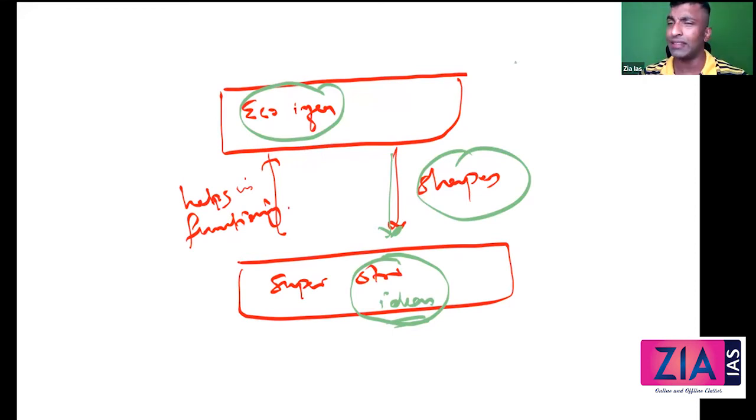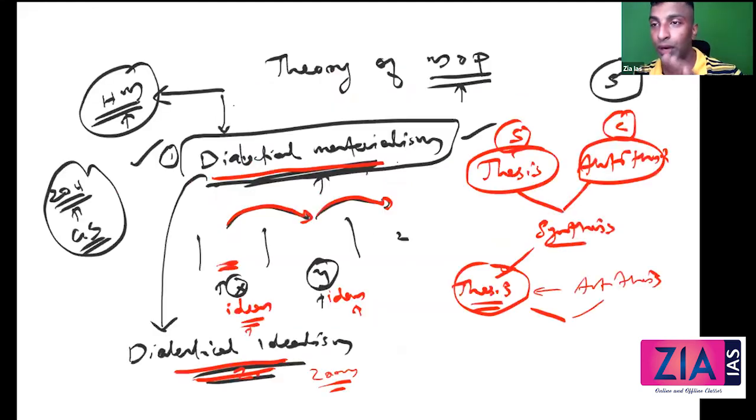That's it. So dialectical idealism, Hegel, became dialectical materialism. Marx again says it is the ideas, correct, but ideas are shaped by this. So if you need to go to the root cause, what is that? The material condition. In a capitalist society, your ideas are shaped by the capitalist system. So Marx is correct to an extent in this way, right? That is the first point that I want you to understand.